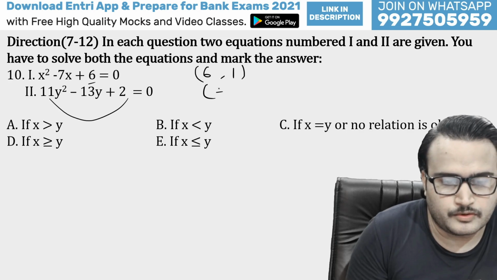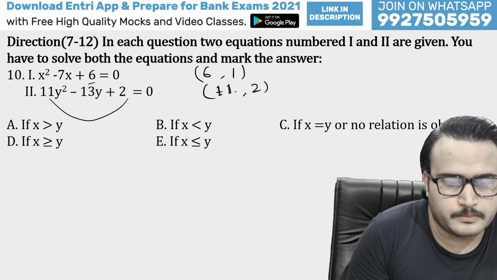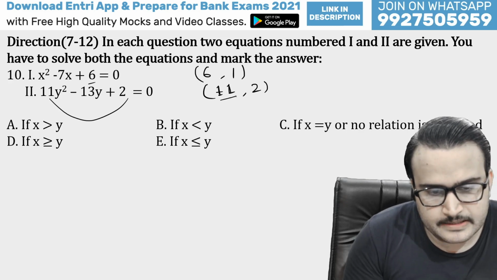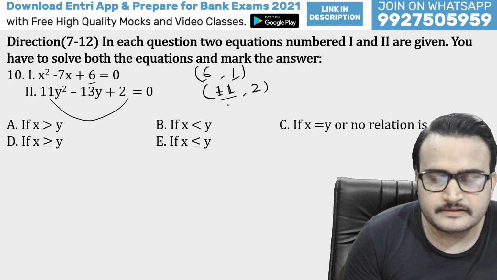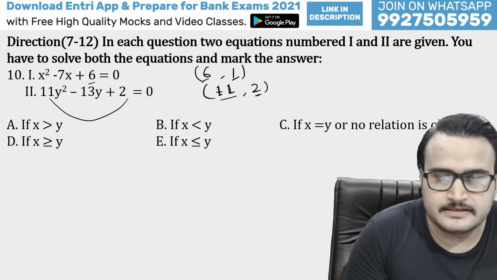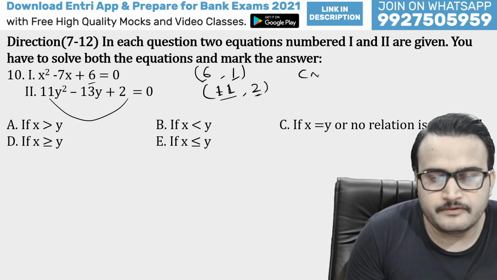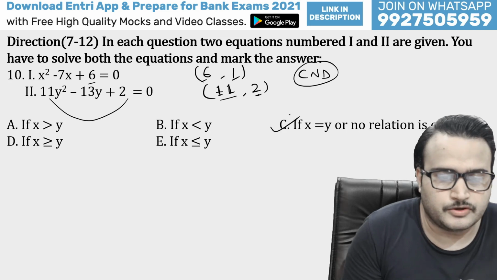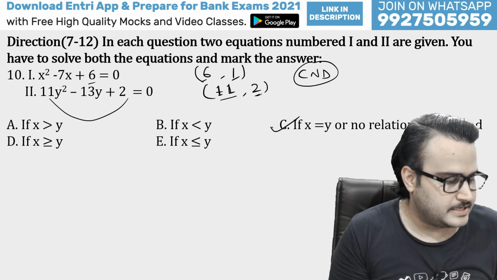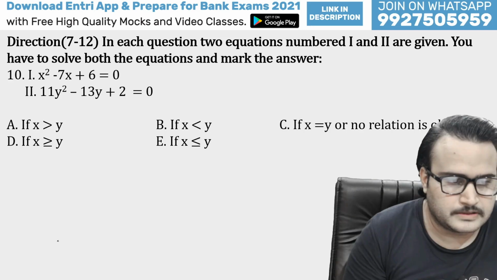So 11 and 2 will be the factors. And you can check here, this 11 is greater than this and this 2 is less than this. So guys, here C and D will be the right answer, because we can't establish the relation between these two. Guys, this is the next question.